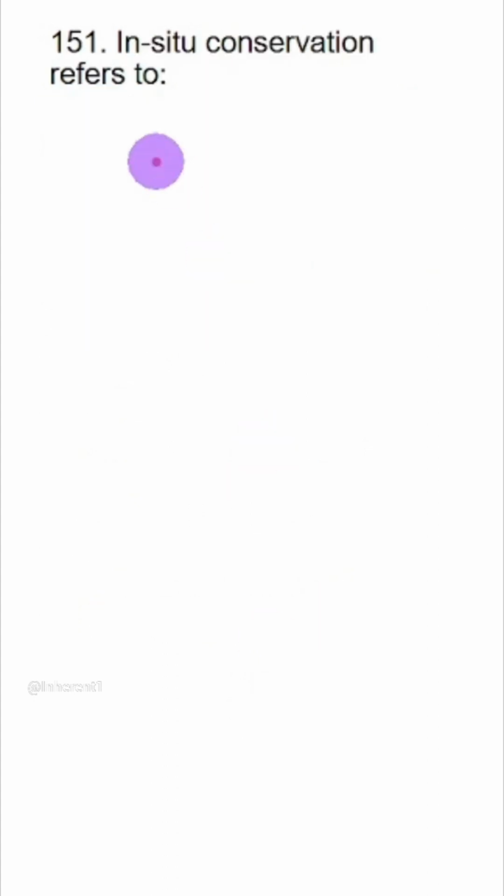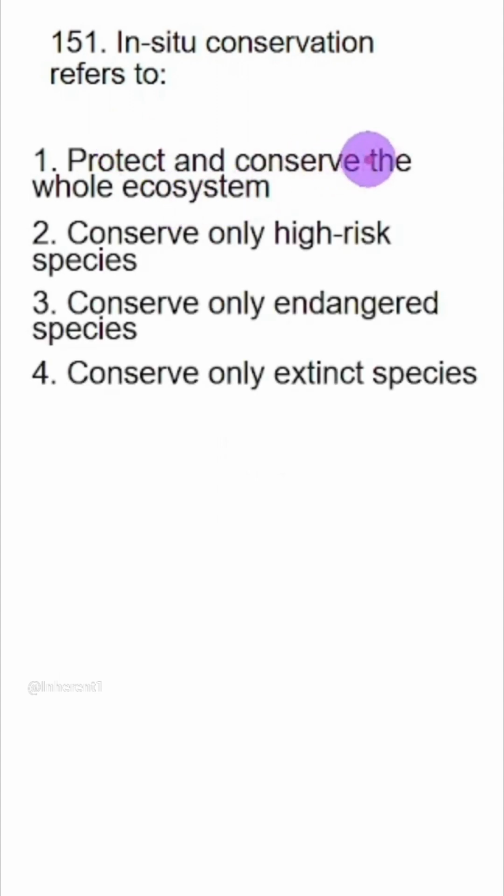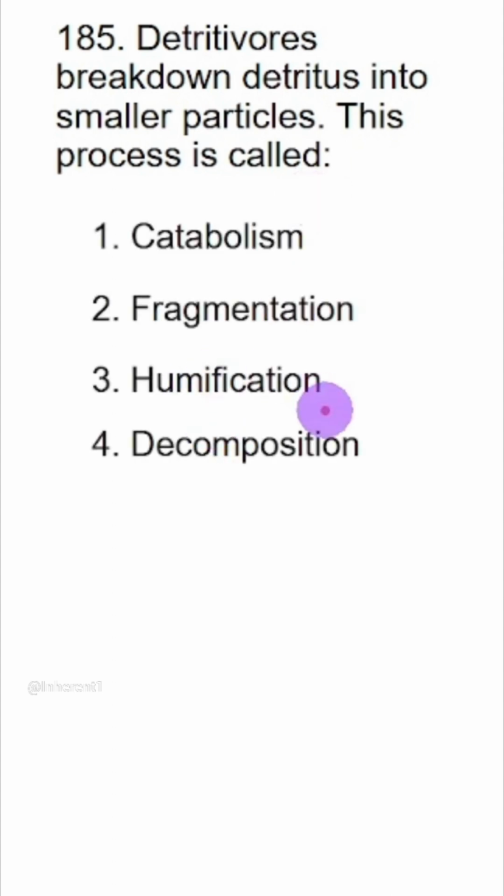Next one. In situ conservation refers to protect and conserve the whole ecosystem. Yes, correct. Yes, we have the answer. Conserve only high-risk species, conserve only endangered species, conserve only extinct species. No, in situ means on-site, so we protect and conserve whole ecosystem. Option 1 is the answer. Detritivores break down detritus into small particles. This process is called fragmentation. Earthworm is involved in this. Option 2 is the answer.